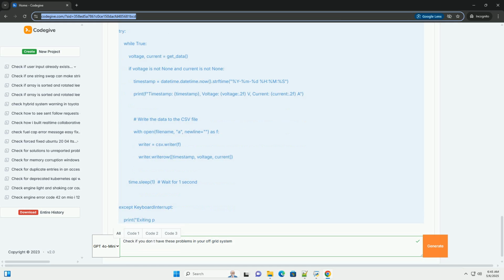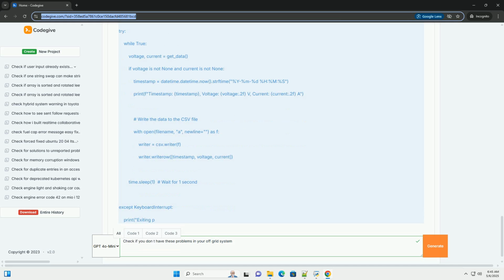2. Python code, battery_monitor.py. Explanation: Serial communication establishes a serial connection with the Arduino. Make sure to replace COM3 with the correct serial port for your Arduino. CSV file handling sets up a CSV file to store the data. It creates the file with a header if it doesn't exist.